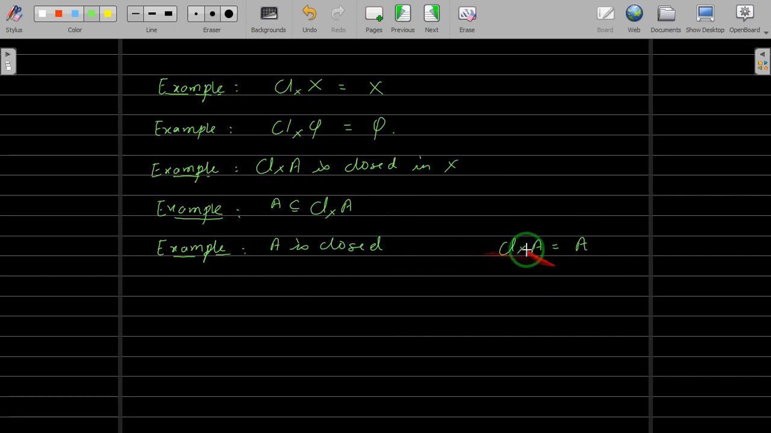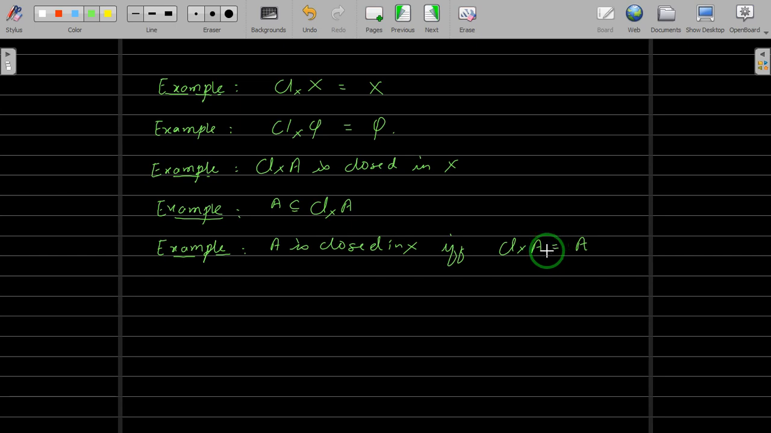And if the closure of A is equal to A, then since we already stated that the closure of A is closed in X, this implies A is closed in X, right? So A is closed in X if and only if the closure of A in X is equal to A. Proof just stated.